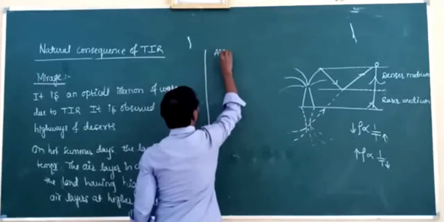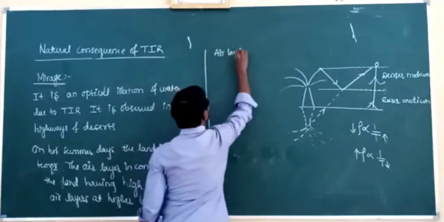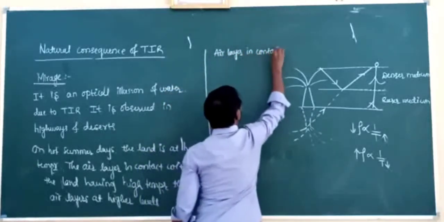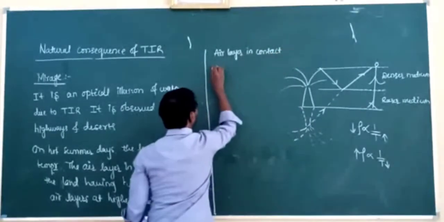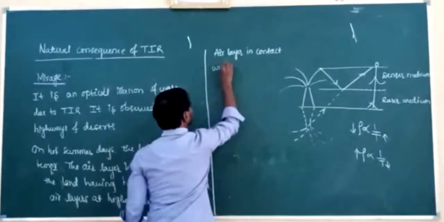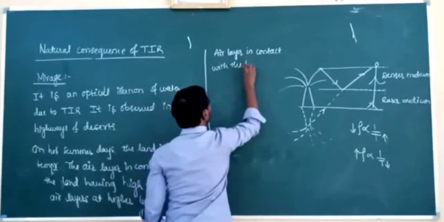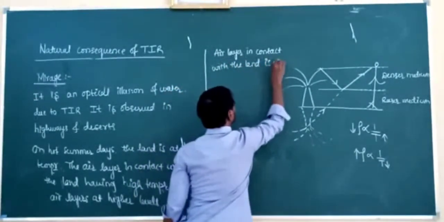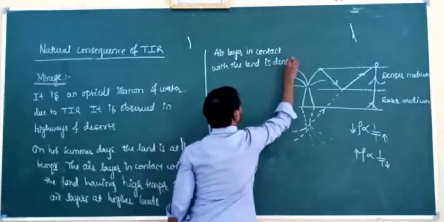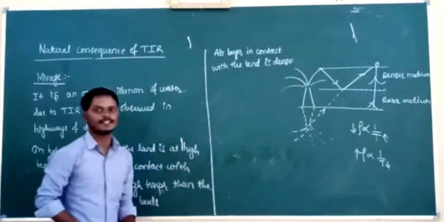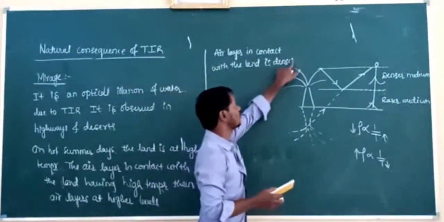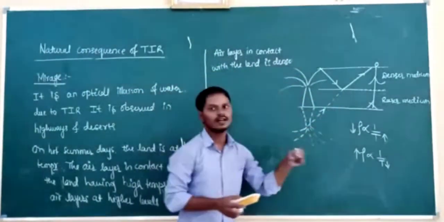The air layer in contact with the land is less dense, meaning its density is less. Why is it less dense here? Because of its high temperature.